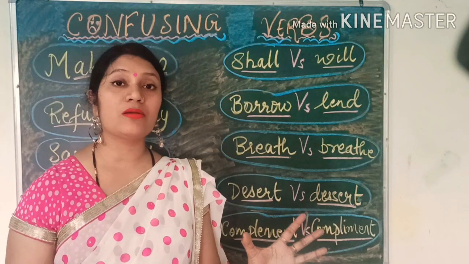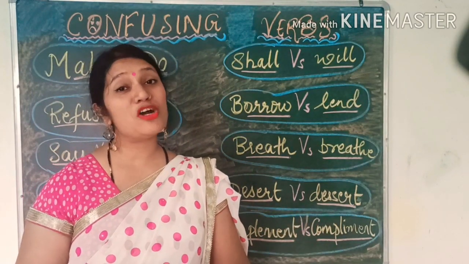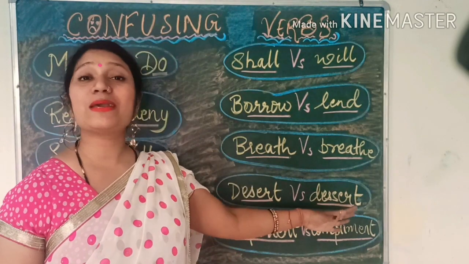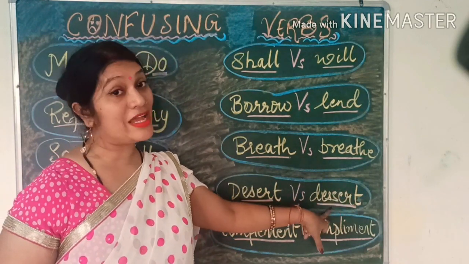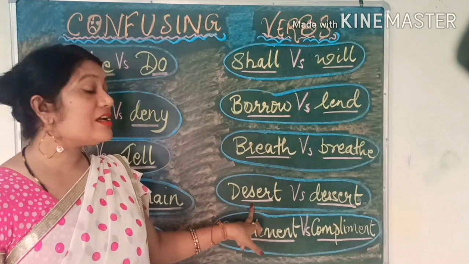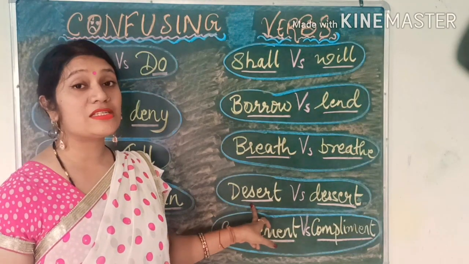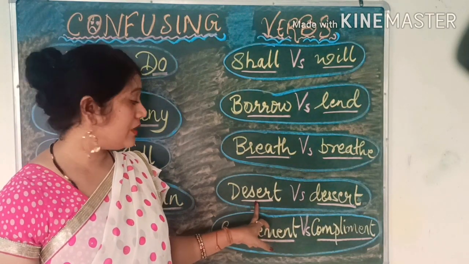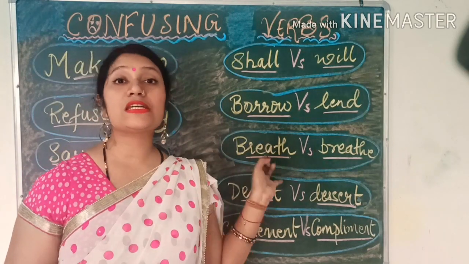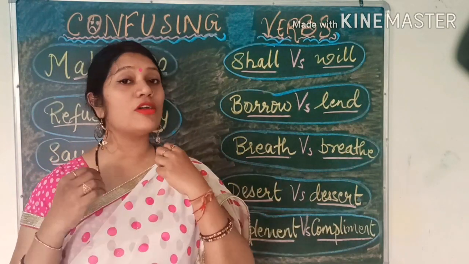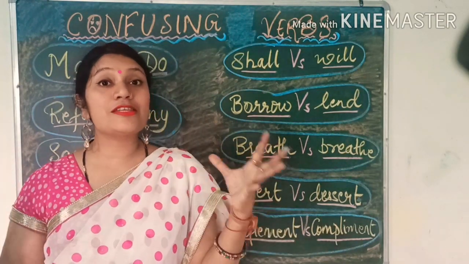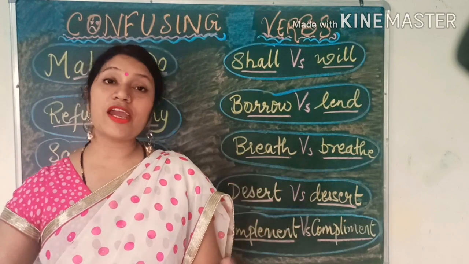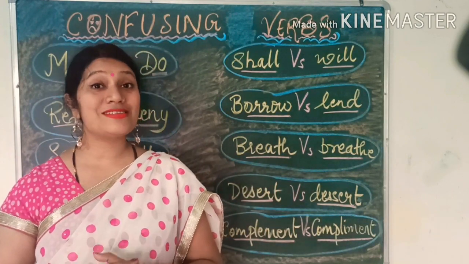Totally different meaning, but we often get confused because we have almost the same spelling with only an extra S here. When there is a single S, that means it is desert. So when you say desert, this is like the Sahara Desert, or any other desert, an arid region, a dry region.